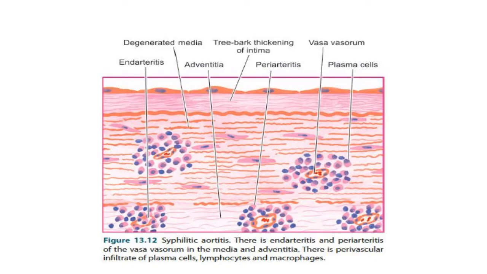There is endarteritis and periarteritis of the vasa vasorum in the media and adventitia, and there is perivascular infiltrate of plasma cells, lymphocytes and macrophages. You can see the tree bark thickening of the intima, then presence of inflammation in the wall of the vessel and around the vessel, that is endarteritis and periarteritis.